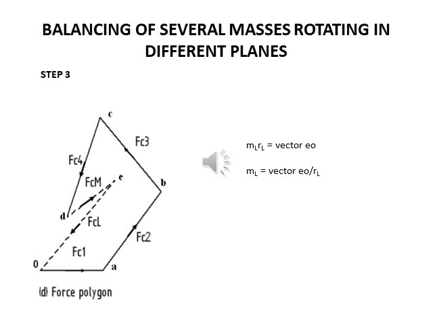From this we get the value of ml, which is vector EO upon rl. From this the balancing mass ml can be obtained in plane L, and the angle of inclination of this mass with the horizontal may be measured from figure B.